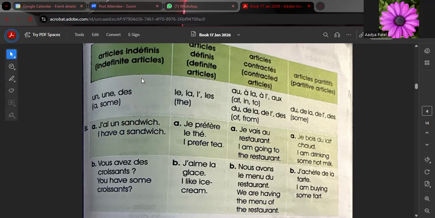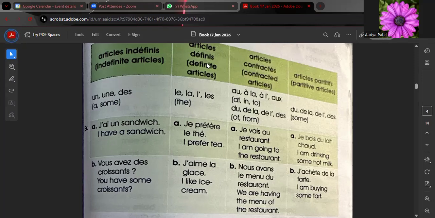Article indéfini, it means when we are talking about a, an, or some. Okay, when we are talking about general things, j'ai un sandwich. I have a sandwich. As sandwich is masculine, that's why we have used the masculine singular article indéfini. Vous avez des croissants. You have some croissants. Now, croissant is plural, so we have used des. And for the feminine, it is une. For example, tu as une voiture. You have a car.